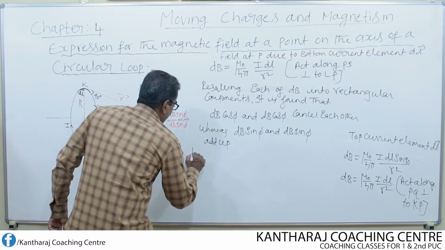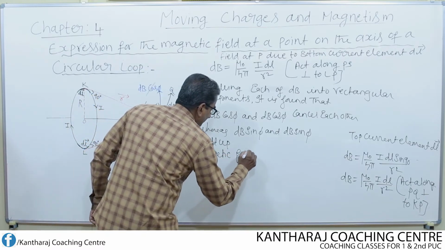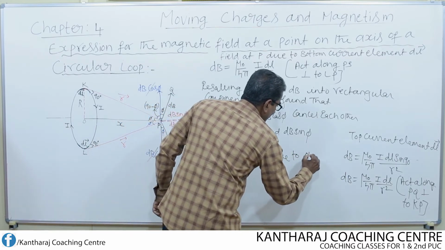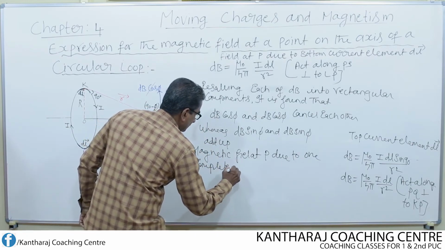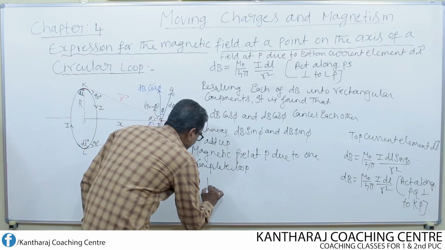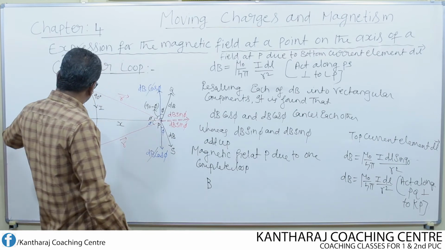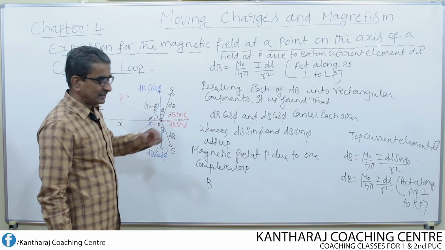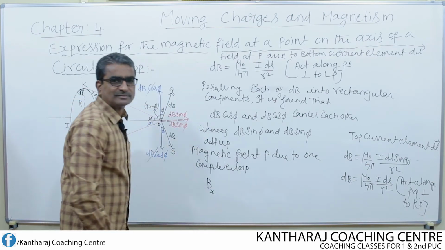Magnetic field at P due to one complete loop is given by, now I write that as B, the total field B. And the total field is existing along which axis? Along the x-axis, that means all along the axis. Therefore I write this as Bx equal to,